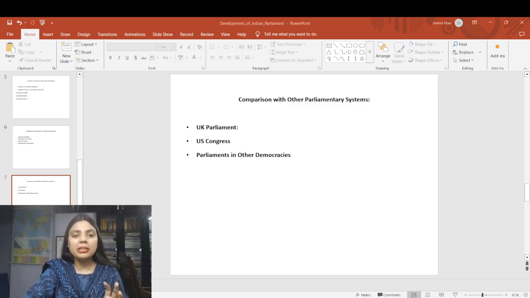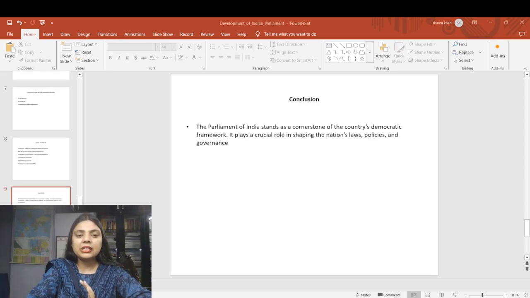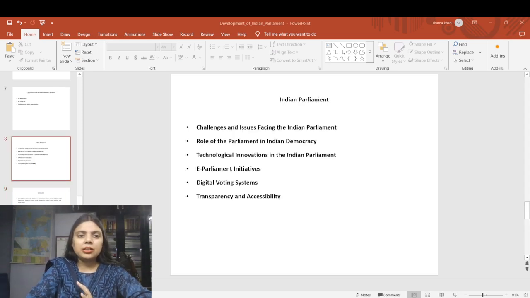If I talk about parliaments in other democracies, many have their own unique parliamentary systems. Germany has the Bundestag and Bundesrat, while Japan has the National Diet. These systems vary in their structure and function but share a common goal of representing the people and making law. Some countries like Italy have a parliamentary system with a strong emphasis on coalition government, which can lead to frequent changes in leadership. Let's talk about the challenges and issues that are faced.